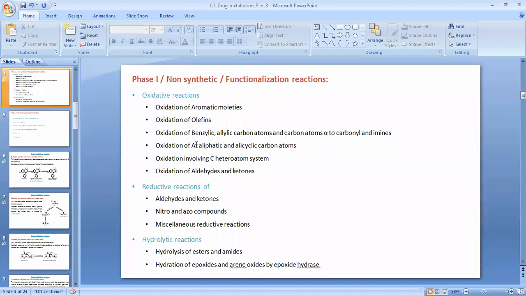We have discussed the oxidation of aliphatic and alicyclic carbon atoms, with examples of valproic acid and amobarbital, and now we are discussing the oxidation of a carbon atom which involves the presence of a heteroatom in its structure.